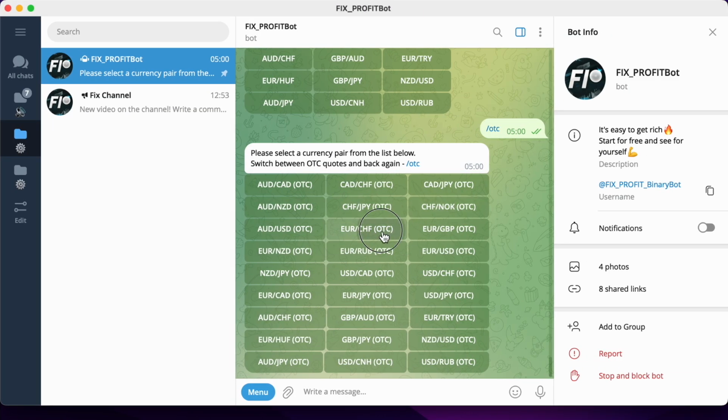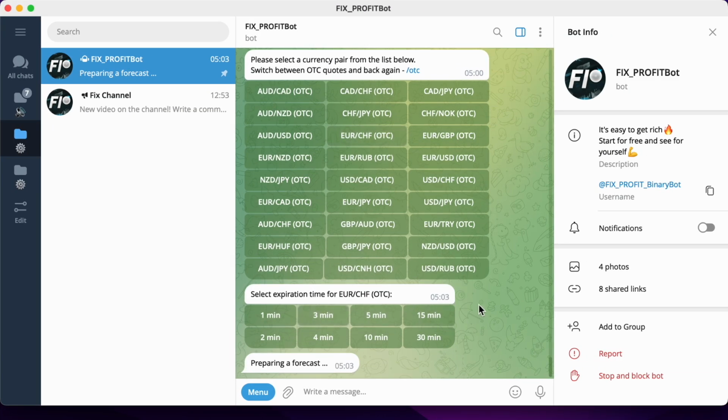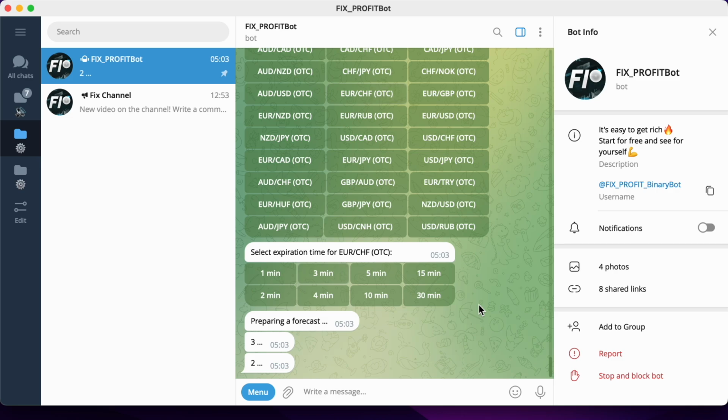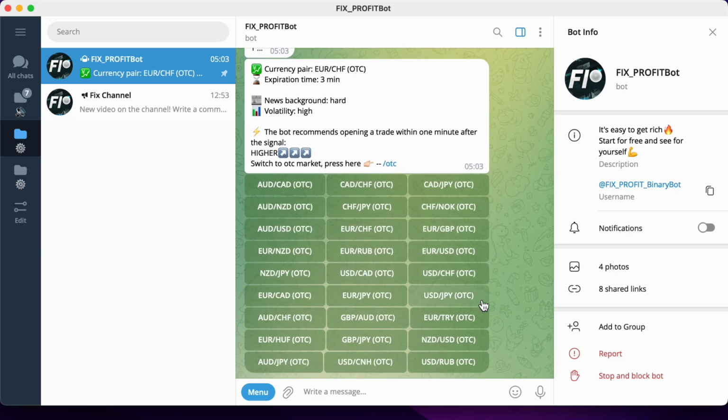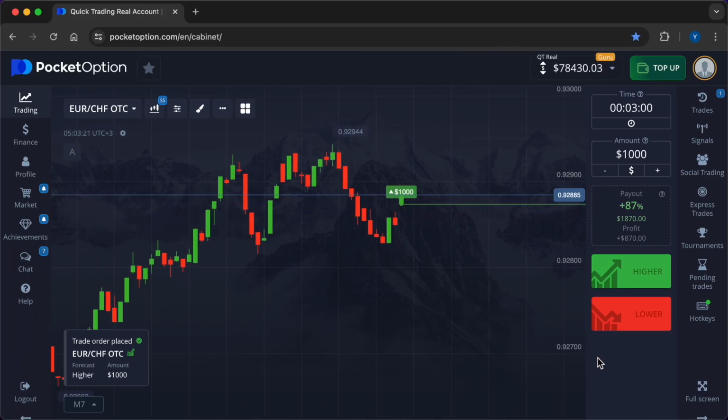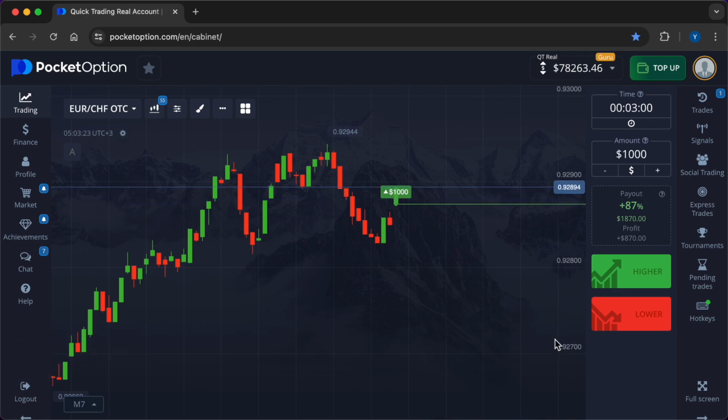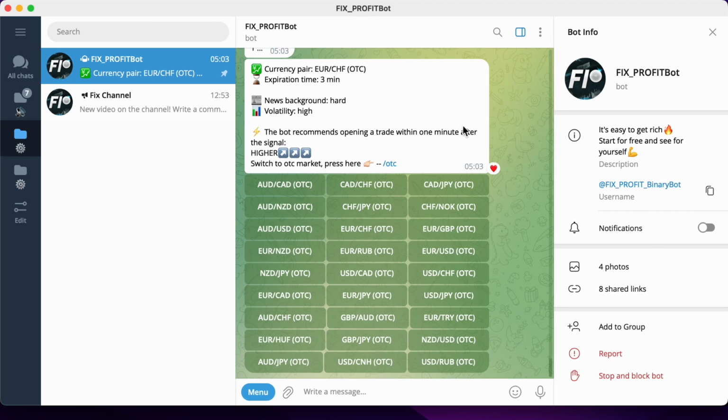I will now show the quality of my work on a live example. I will enter a transaction on the currency pair Euro, Swiss franc OTC, timeframe 3 minutes. I scan the market very quickly and give the first forecast, higher. The point of entry into the transaction, $1,000.